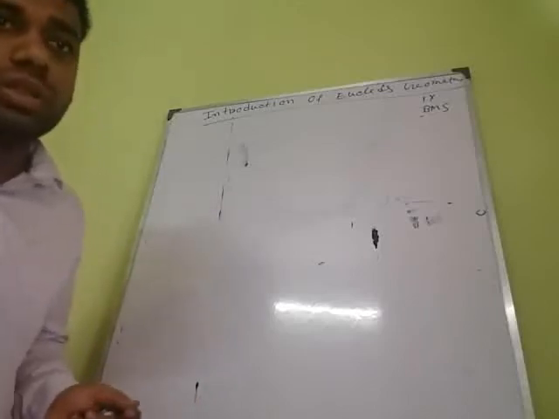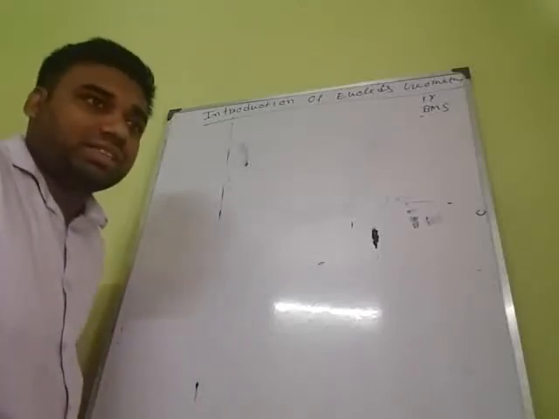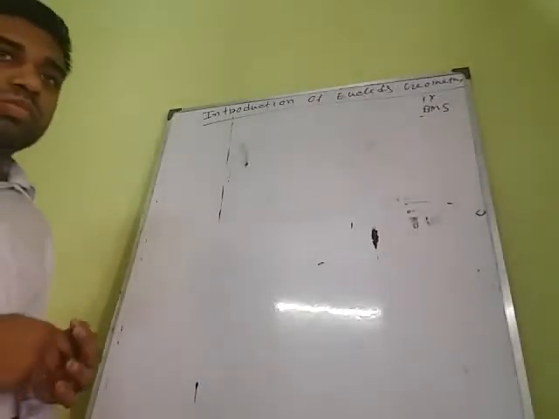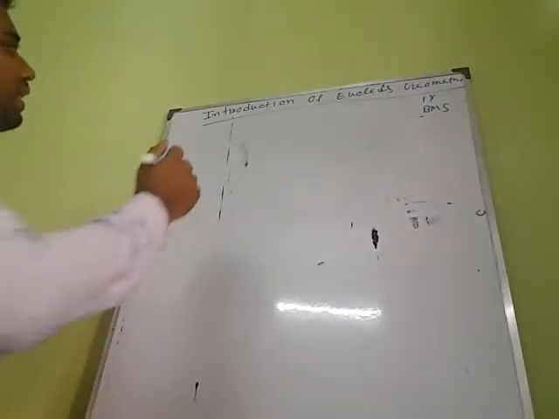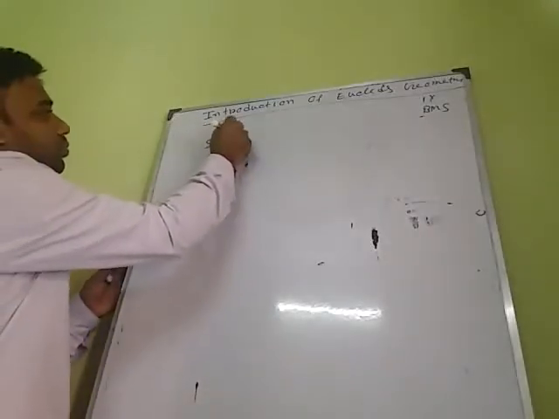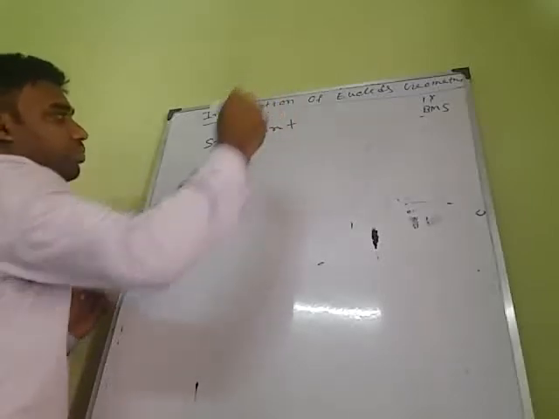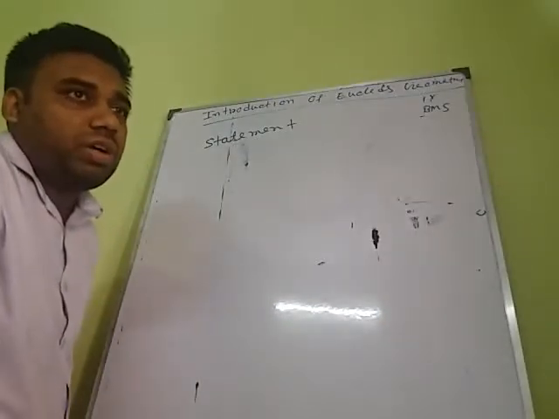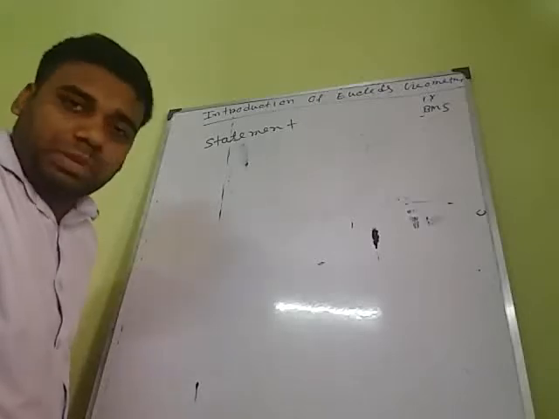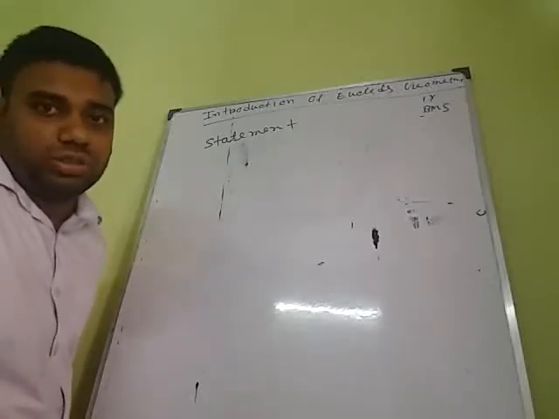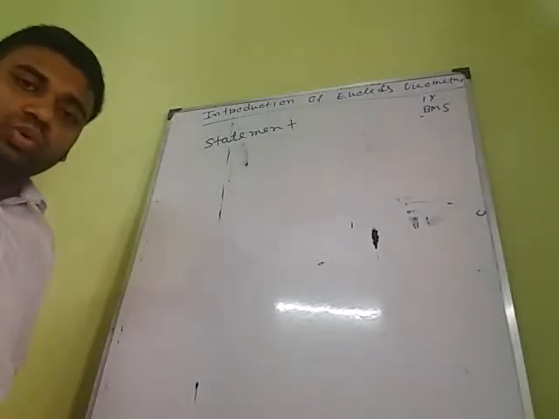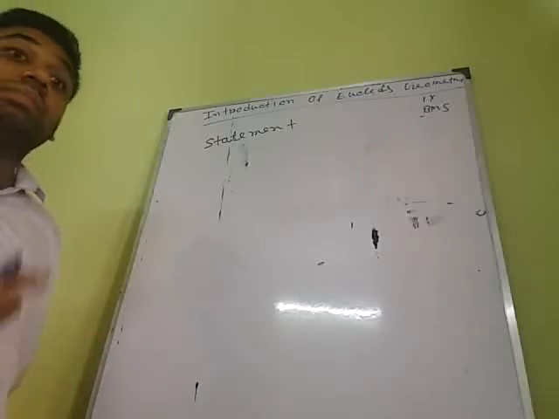Okay, before starting exercise 1.2, we need to know some terms. First of them is statement. What is a statement? A mathematical statement is a property or any expression which is either true or false. If any sentence or expression is either true or false, that is called a mathematical statement.